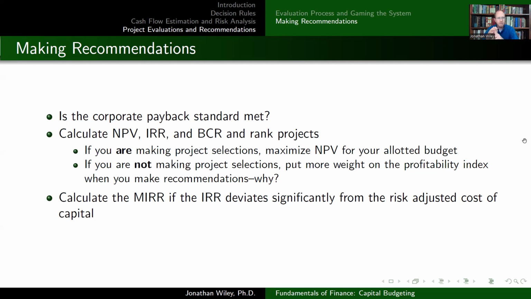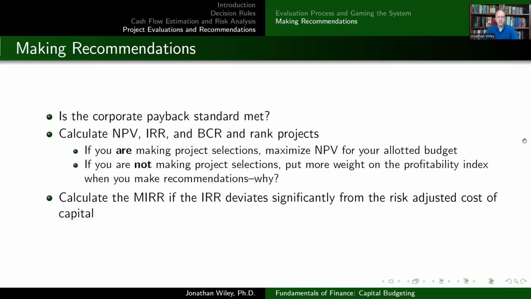Well, all right, let's calculate NPV, IRR, BCR. Okay, we should have already done that at this point. Let's rank the projects. Let's start looking at which ones look better, which ones look worse, basically. Now, if you are making the project selections, then basically what you're going to do is take the allotted budget that you have for these capital budgeting projects, and you're going to try to maximize the total net present value. So that may mean that you wouldn't necessarily do the project with the highest net present value if that project means that you can't invest in others.